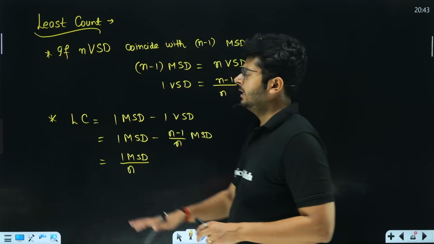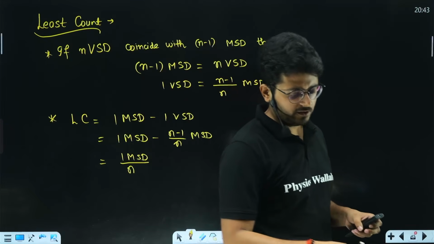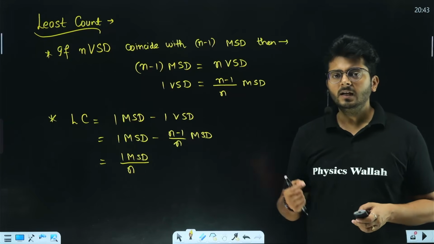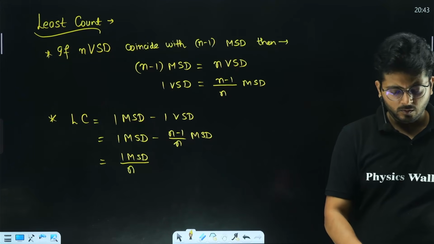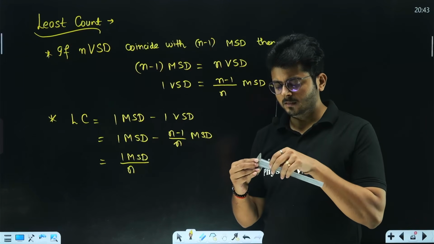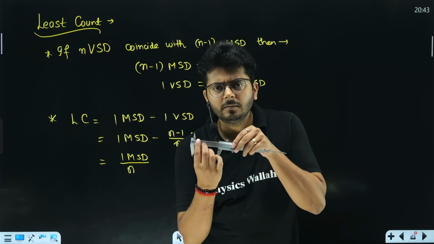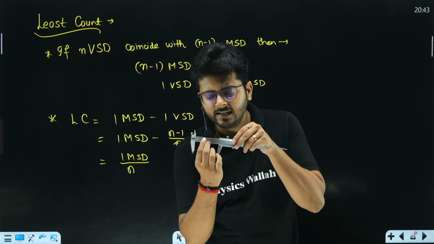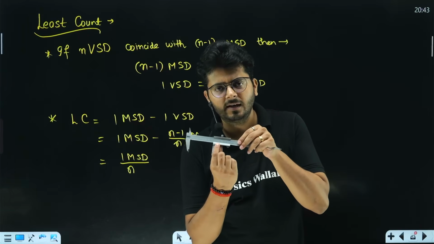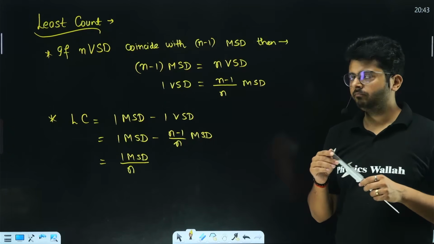My dear aspirants, if you want to talk about what is the least count, the smallest value you can measure out of a given vernier caliper, that depends on the gaps, right? Whatever gap is available between the markings of the main scale and between the markings of the vernier scale decides the least count of a given vernier caliper.